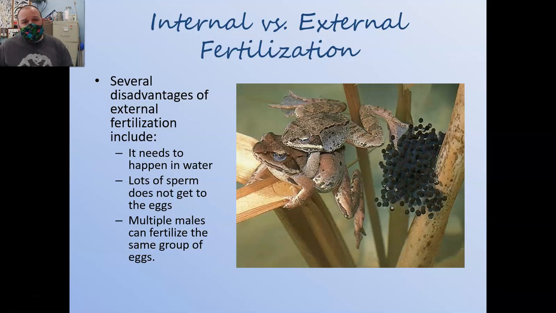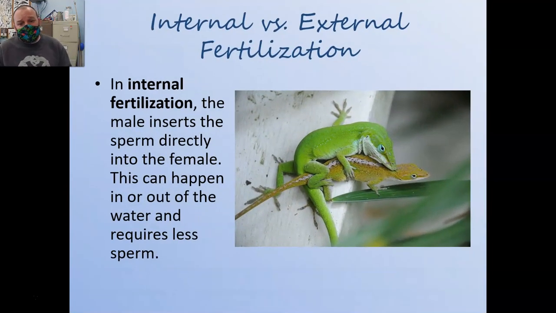And this is why, over and over again, we've seen the evolution of internal fertilization. So internal fertilization happens when, in the case of these lizards, their two cloacas come together and the male shoots his sperm directly into the female. This is, of course, how we do it. Male humans have penises and the sperm goes directly into the female. Fertilization happens inside the body of the female.